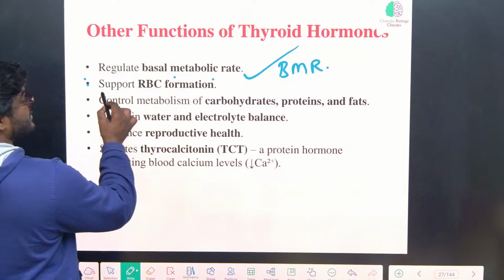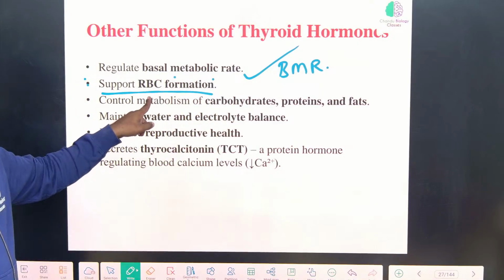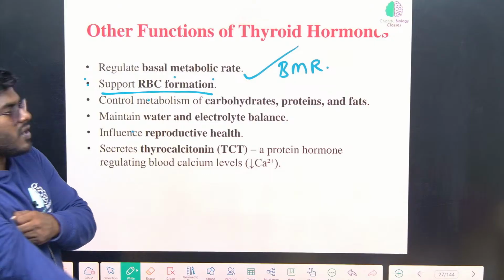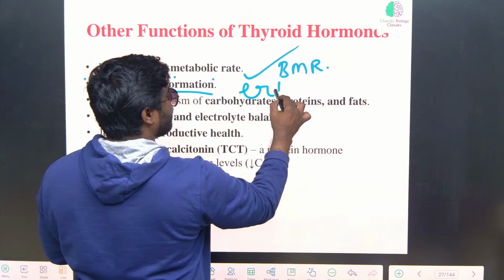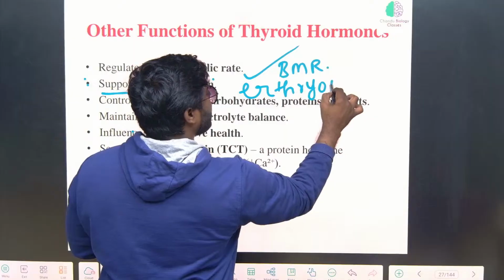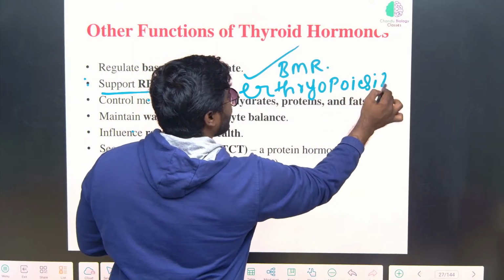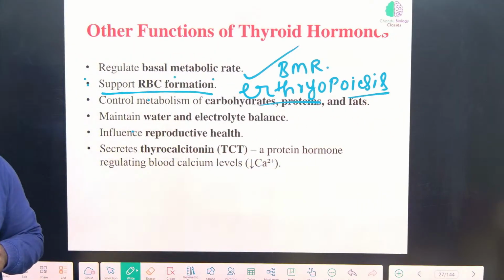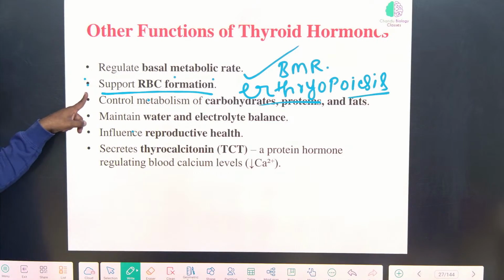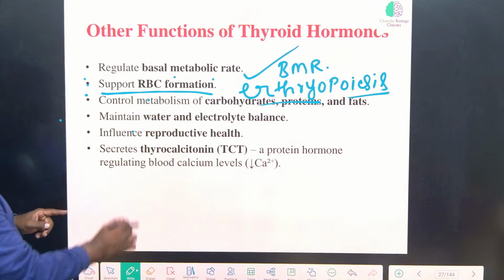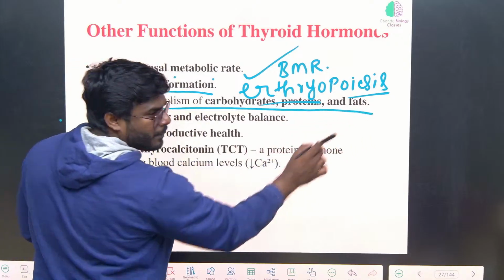Okay, and it supports formation of RBC. See, the formation of RBC we will read in the blood circulation chapter. We call it, friends, erythropoiesis. Poiesis means production, erythro means red blood cell. That production is also stimulated by the thyroid gland. And very important, it controls the metabolism of all.